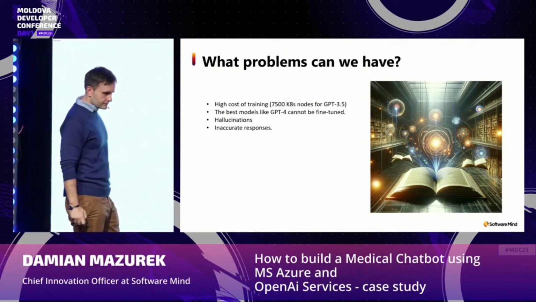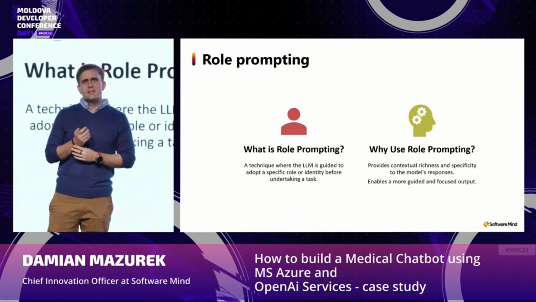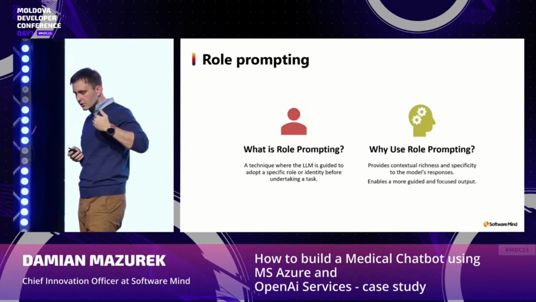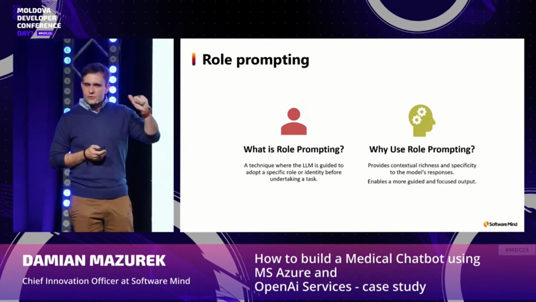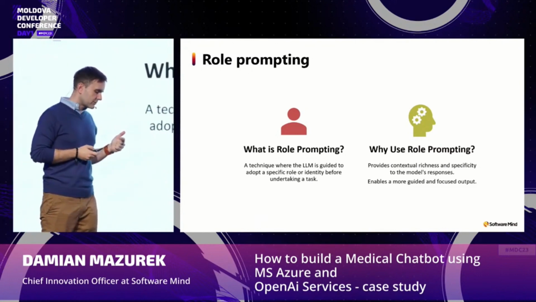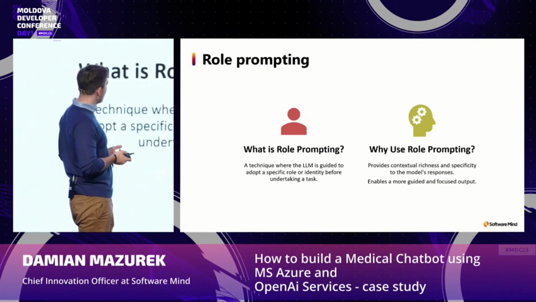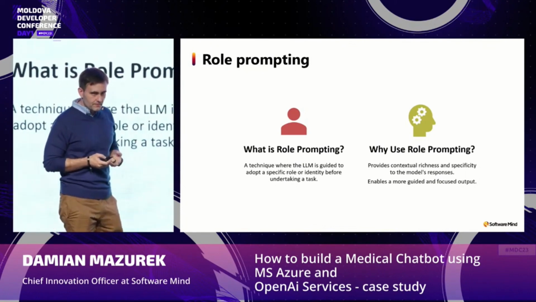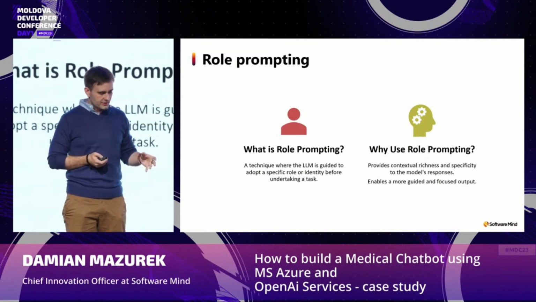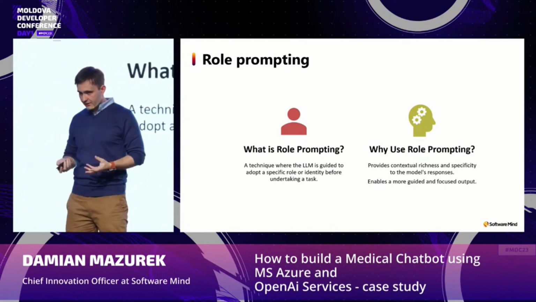First one is, okay, let's go to this, role prompting. In this technique, we want to define how our large language model will behave, what kind of responses it can generate, what specific dialect it will use, what specific problem it could solve, what it should not do, and what are the specific flaws that this model should be aware of and should respect.